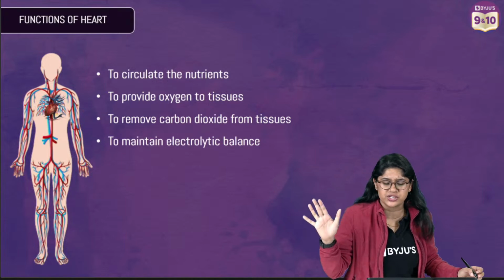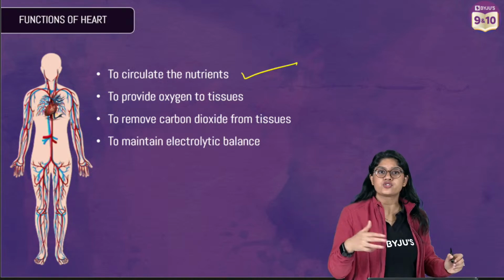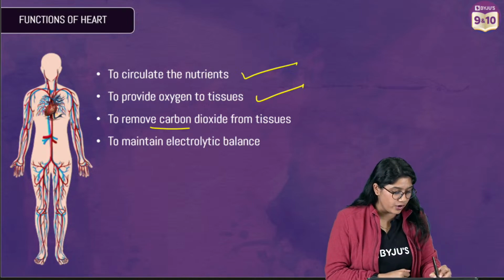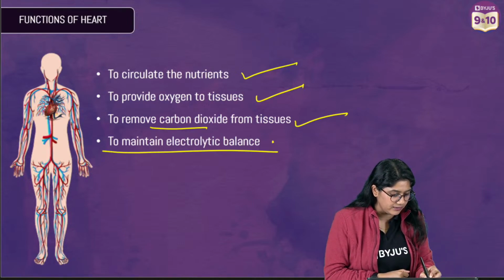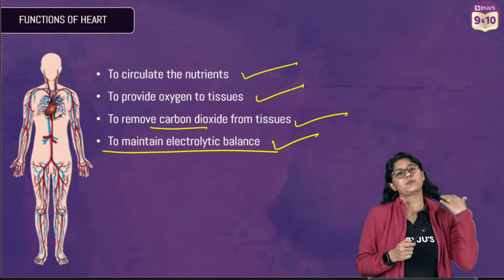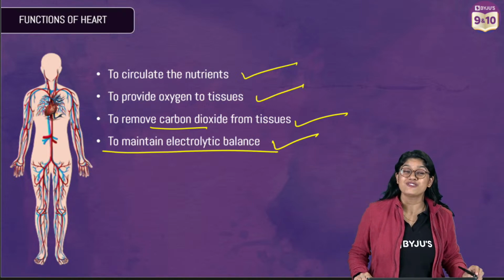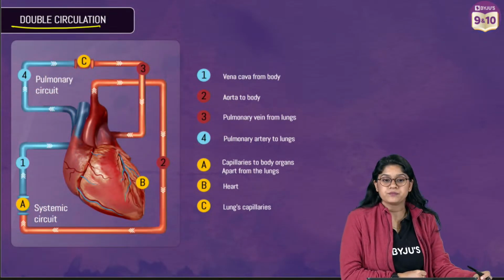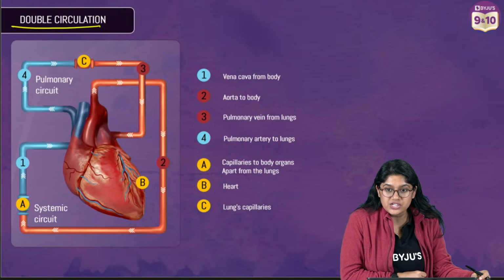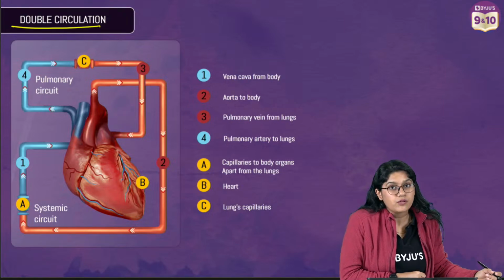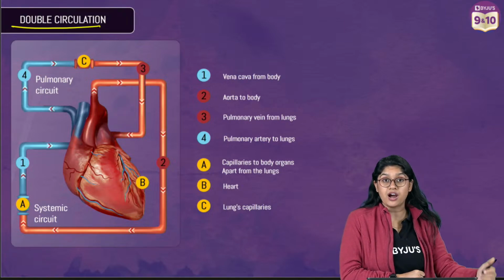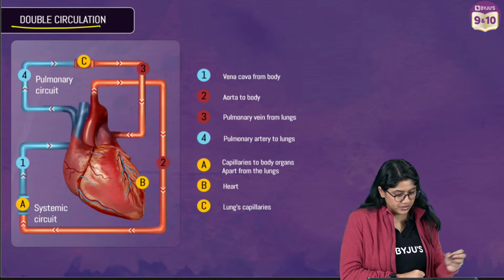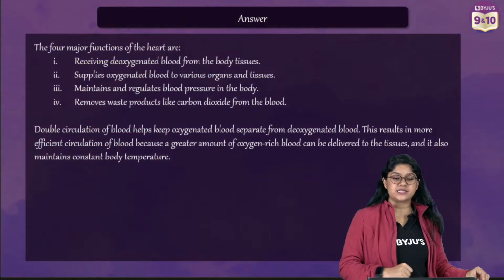Easy peasy question. To circulate the nutrition, to provide the oxygen to tissues, to remove the carbon dioxide from tissues, and to maintain the balance in the body, electrolyte balance in the body. These are the main functions of heart. And then, of course, we have the double circulation, right? What is double circulation? We have already discussed. When the blood moves twice through the heart, we call it a double circulation. Clear, everyone? So this is how you can write the answer.